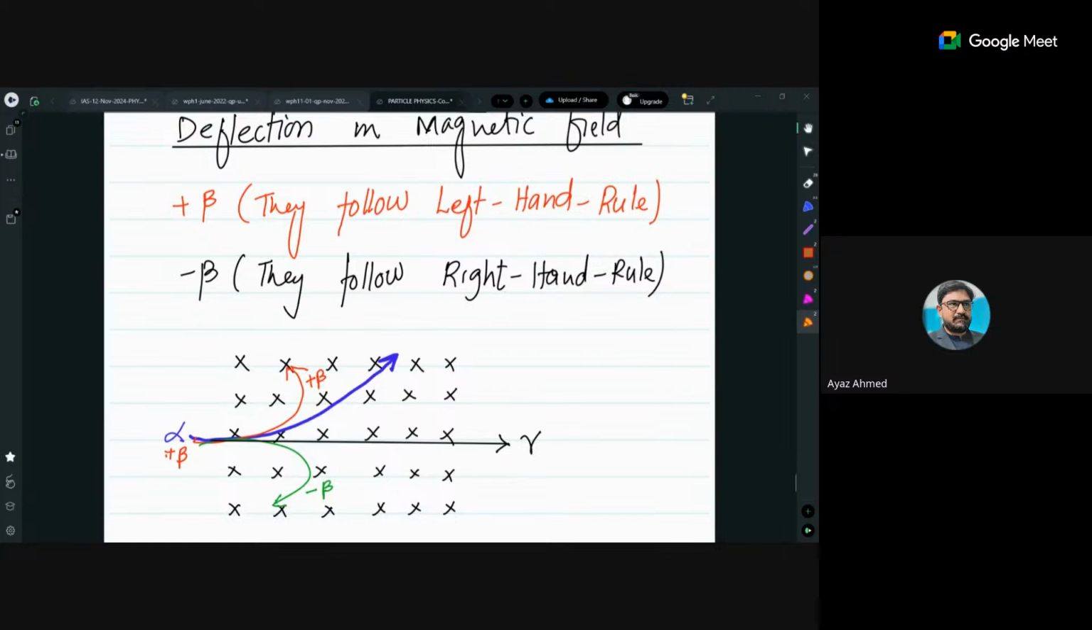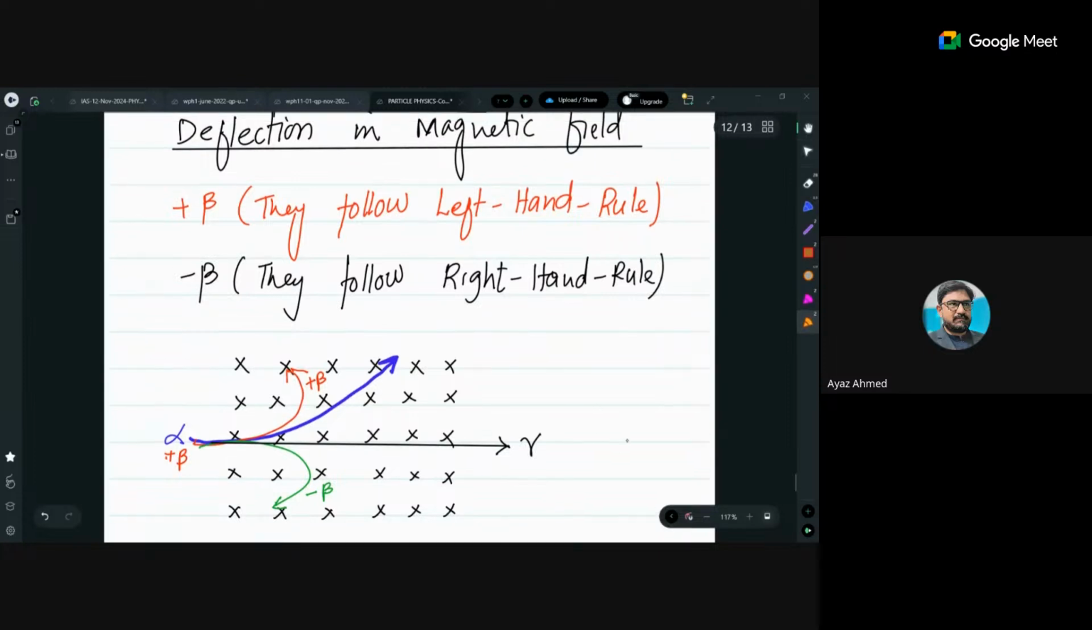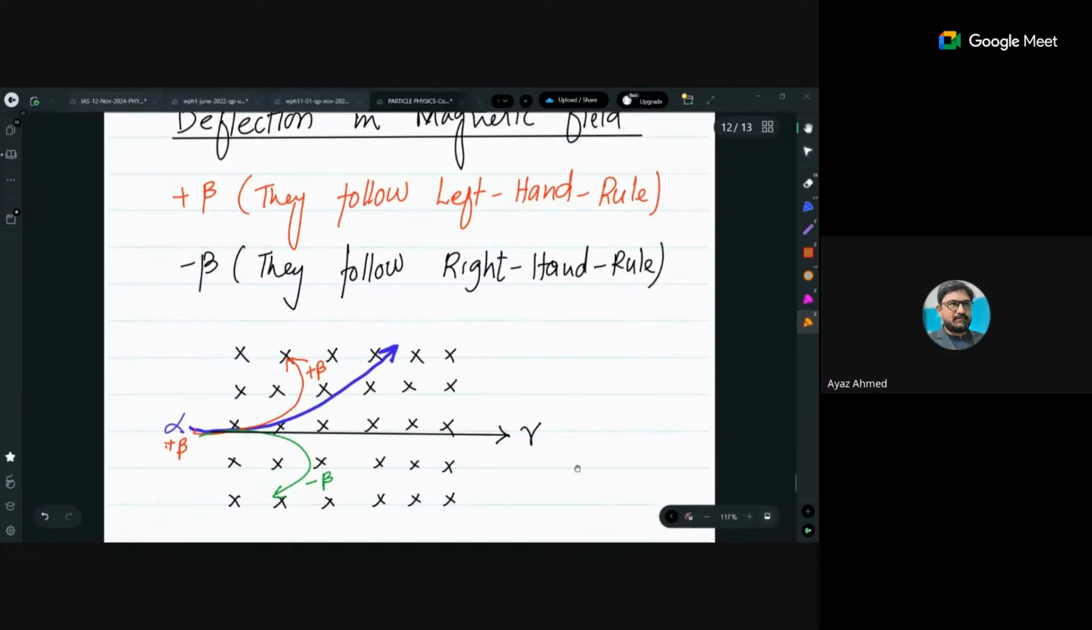So the deflection comparison is here. I believe that this diagram will be very clear to you. For positive beta, you will use the left hand rule. They would be in the same direction as that of the alpha particle, but with more deflection. For negative beta, deflection will be opposite, but equal in magnitude to that of the positive beta. So here is the diagram which shows all of these three deflections, and gamma will have no deflection.